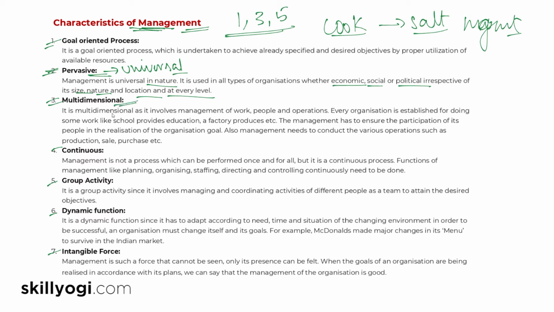Multidimensional. What does it mean? It is multidimensional as it involves management of work, people, operations. Every organization is established for doing some work, like a school provides education, a factory produces goods. The management has to ensure the participation of its people in the realization of the organization's goal. Also, management needs to conduct the various operations such as production, sale, purchase.